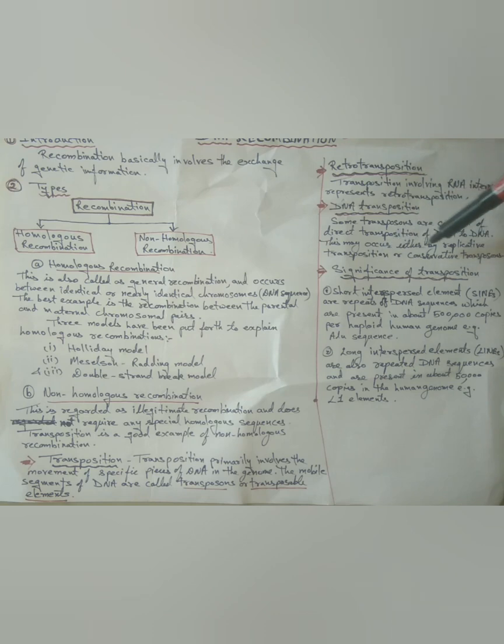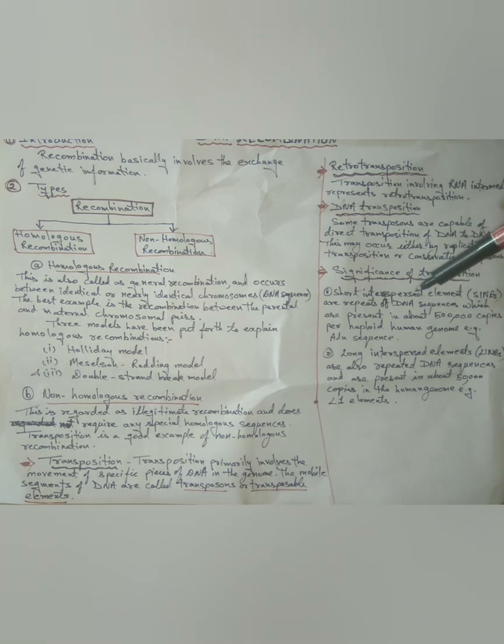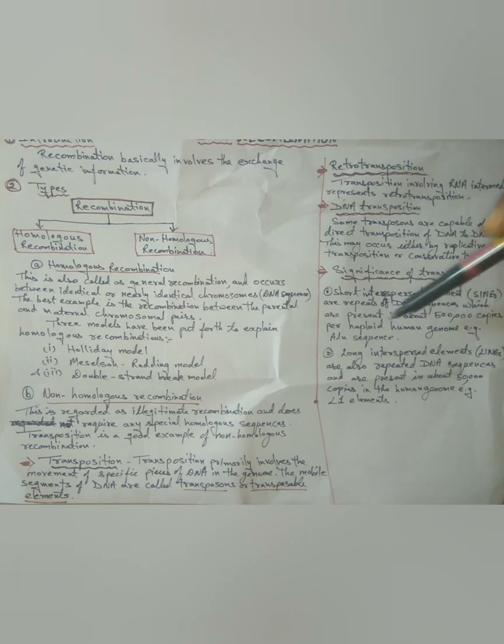Next, significance of transposition. It is now widely accepted that a large fraction of the human genome has resulted due to the accumulation of transposons. Short interspersed elements, SINEs, are repeated DNA sequences which are present in about 5 lakh copies in the haploid human genome, for example the Alu sequence.